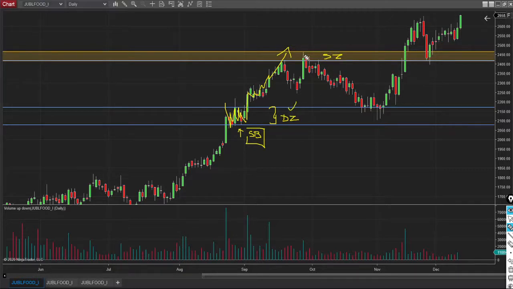What happened is the stock price later on came down. That is, the sellers have strongly pushed the stock price from 2450 till 2150. But remember, when the stock price was coming down, now we know this is the demand zone. This is the zone where buyers can come in again. Okay, so look closely at this. When the stock price tested the zone, price rejected, but still again the stock price came further down and again price rejected.